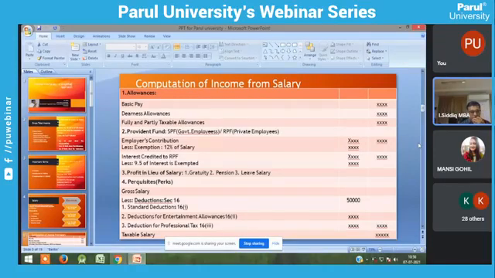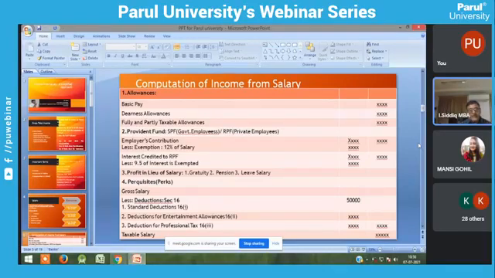Already I told you, for Provident Fund, both employer and employee can contribute. But here, for taxable purposes, we have to take only the employer's contribution. Because the employee's contribution is not an income, my dear students. It is an expense; actually it is a savings, but we call it an expense.